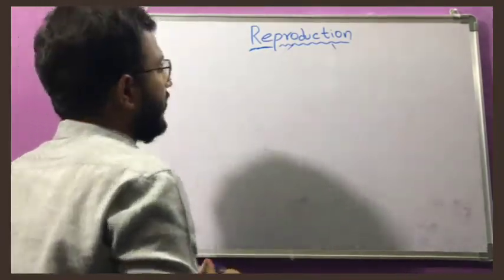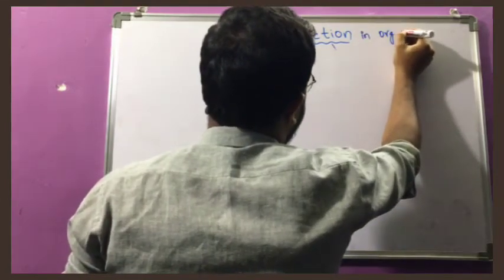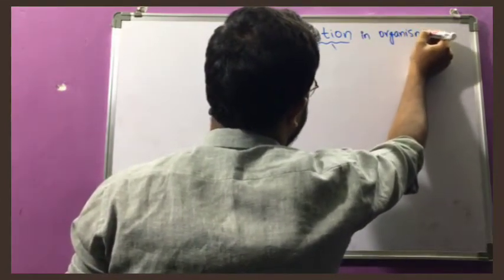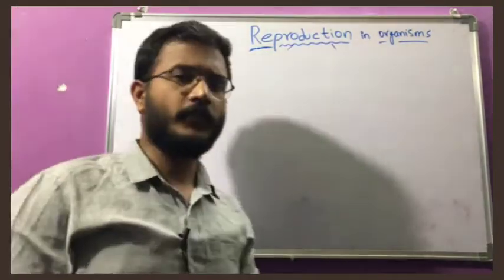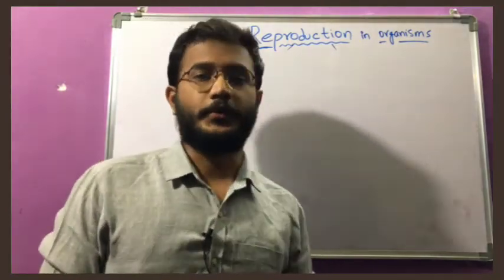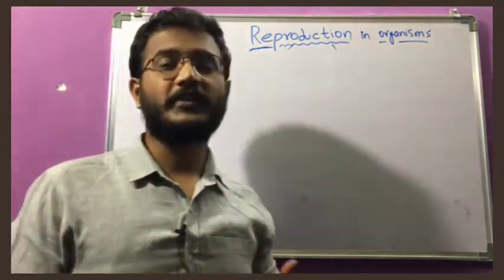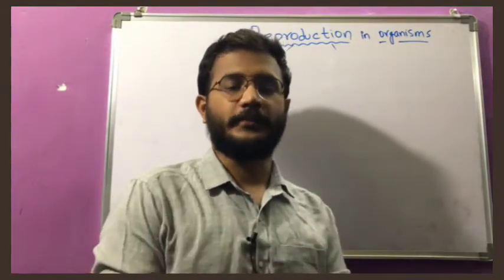Reproduction in organisms, the first chapter. Every organism has to reproduce. So what is the purpose of performing reproduction?